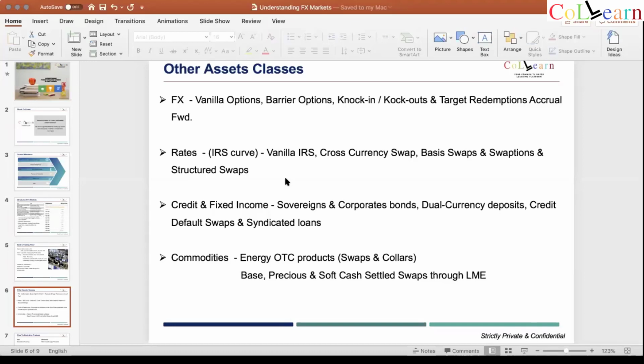What is a dual currency deposit? Okay, so a dual currency deposit is a deposit where you put money in dollars, you can redeem it after, let's say, 6 months, and based on certain conditionality, you can either get dollars back or you get pounds back, which means that you are okay with both the currencies at the end of the deposit term. There is certain conditionality attached to it, and because of those conditionalities, you earn a little bit more product.